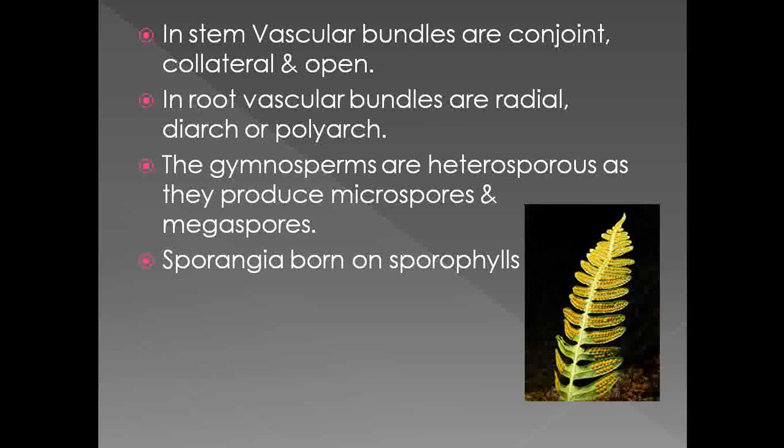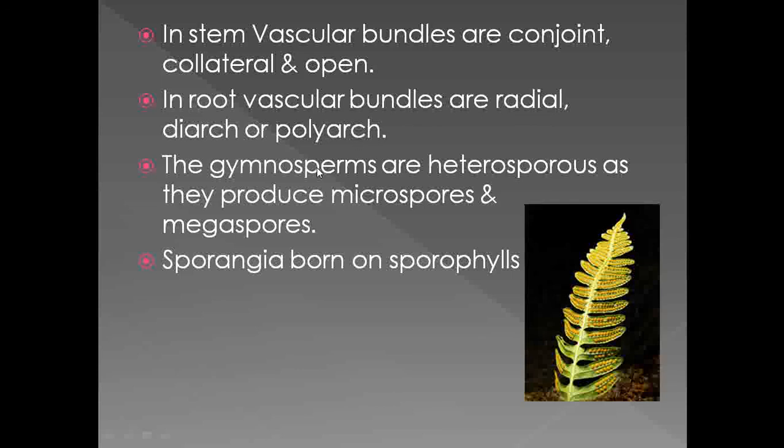So that type of arrangement of xylem and phloem is known as radial arrangement. Some of the members show the presence of two vascular bundles, that's why it is called a diarch condition. While some gymnosperms show the presence of many vascular bundles, that's why it is called polyarch.